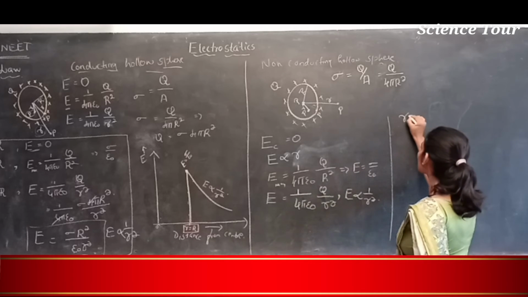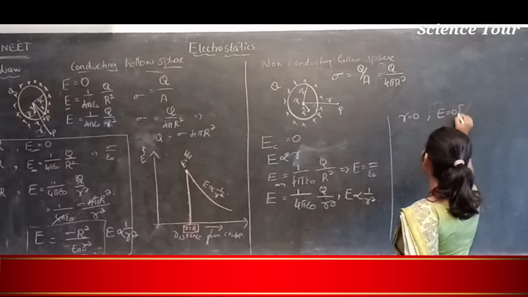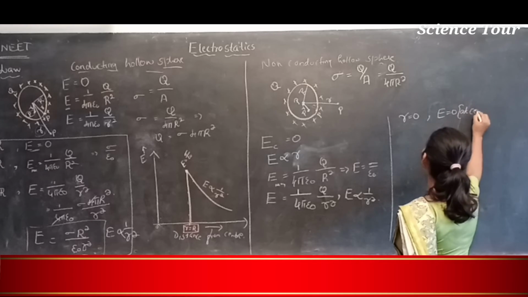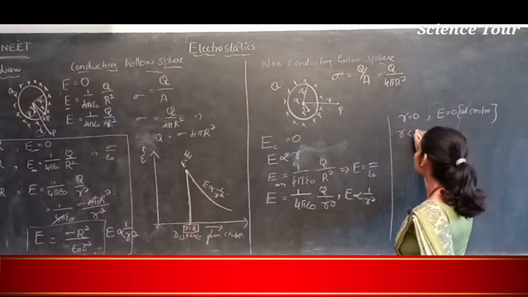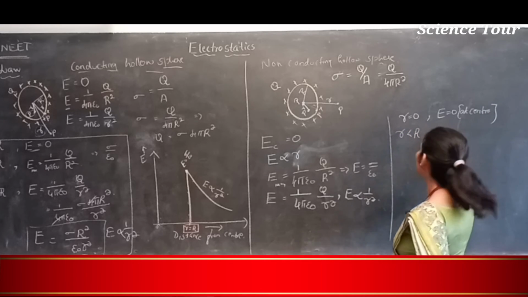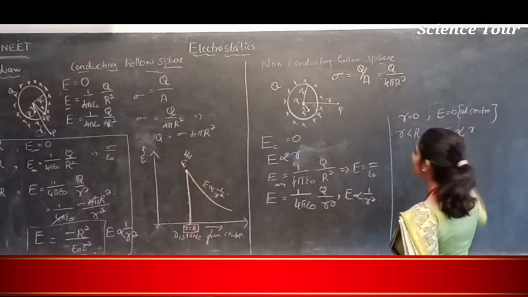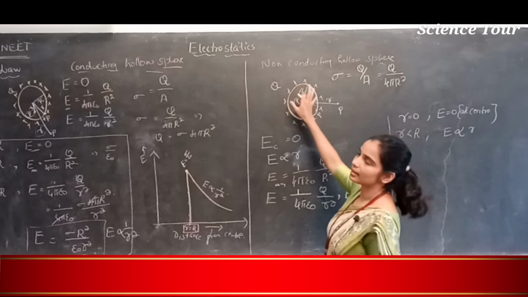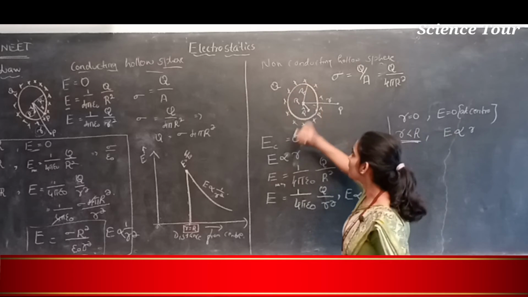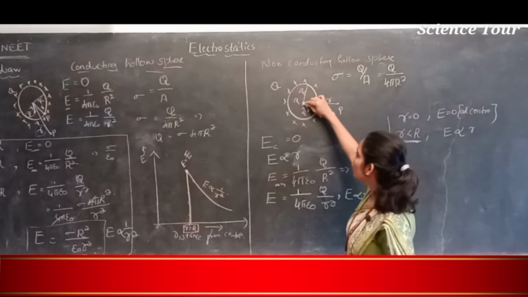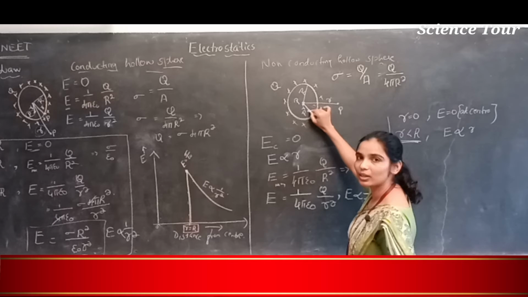When R is equal to 0, electric field is also equal to 0 at the center. When R is less than the radius, electric field intensity is directly proportional to R. Any place inside the sphere means R is less than the radius. At the center it will be 0, and as you move towards the surface, E will keep increasing.